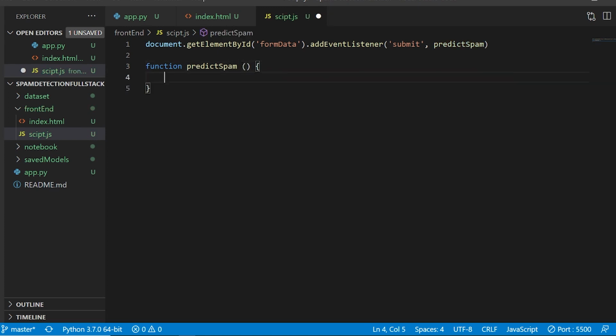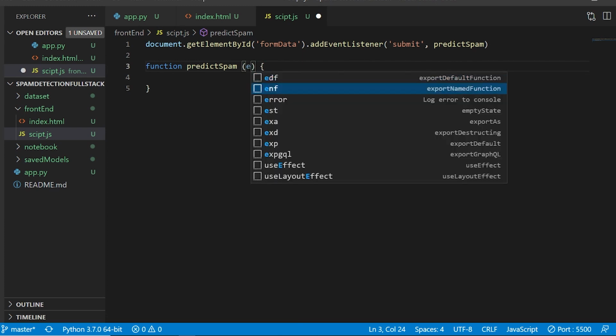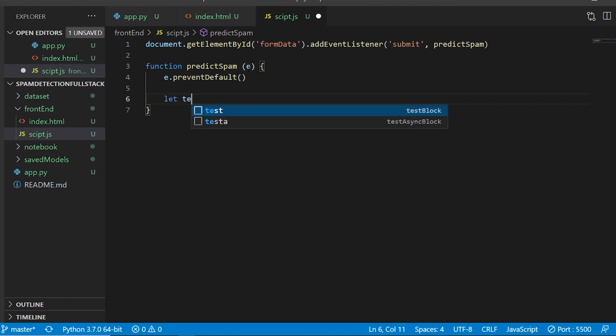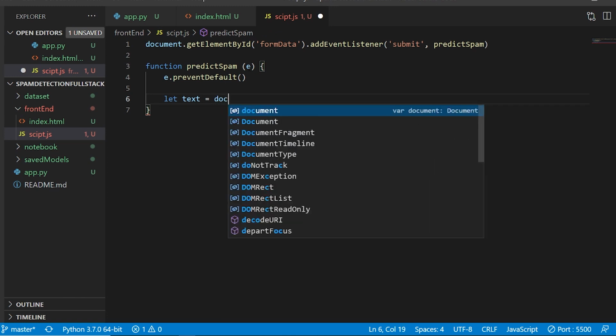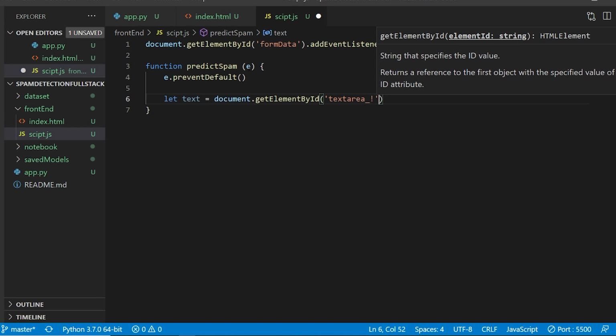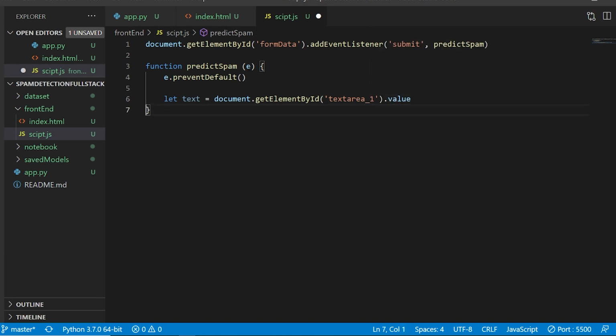All right, so this is the function, and it will be responsible for showing us the data. The first thing I want to do is say e.preventDefault, which is going to stop the form from being submitted by default. The next thing, I'm making a let variable, let text, where I'm going to say document.getElementById, which takes text area underscore 1, and its value, whatever it has. So probably the text that we are going to put.